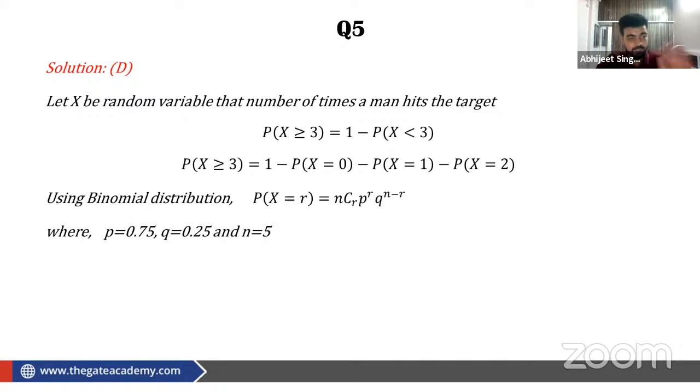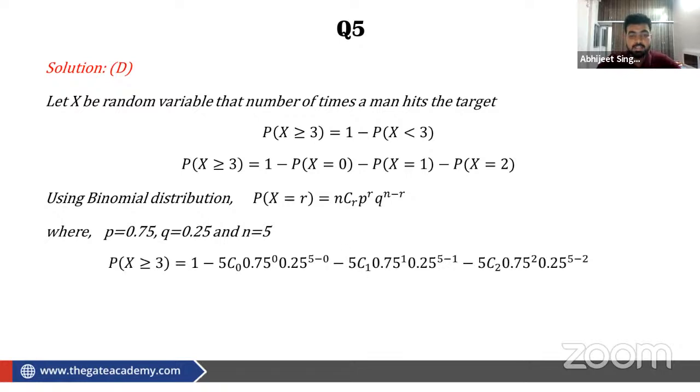N is 5, the number of trials. Then 1 minus, and we substitute all these values and get the result. I already told you, 4 to the power 5 is 1024, and you can directly get that from the options also. So this question can be solved thoroughly, or you can use the options to get your correct answer. This is how we can proceed here.